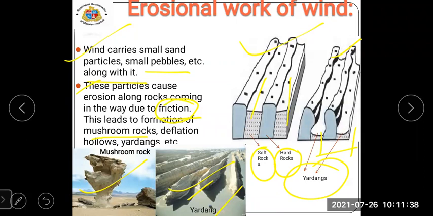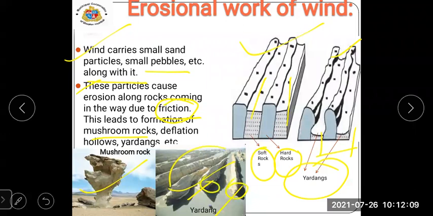Yes, the slope of the windward side is steep, while the leeward side has a gentle slope. If the region has hard and soft rocks, then the part with soft rocks appears like a trough, while hard rock appears like a mound. Means when there is a hard rock, there is a mound-like shape at the tip of the rock.